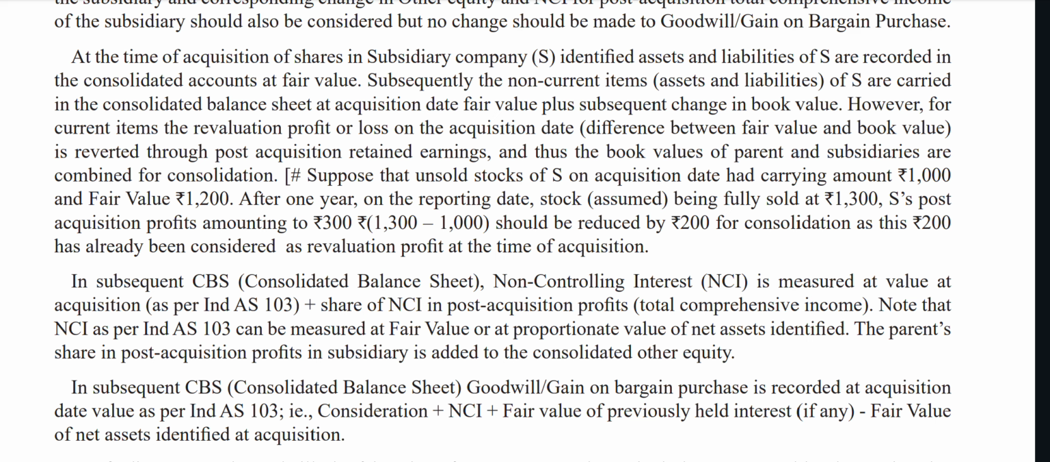Suppose the unsold stock of the subsidiary on the acquisition date had a carrying amount of 1000 and fair value of 1200, and after 1 year, on the reporting date, the stock is fully sold for 1300. The subsidiary's post-acquisition profit is 1300 minus 1000, that is 300, and should be reduced by 200 for consolidation, as this 200 has already been considered as revaluation profit at the time of acquisition.